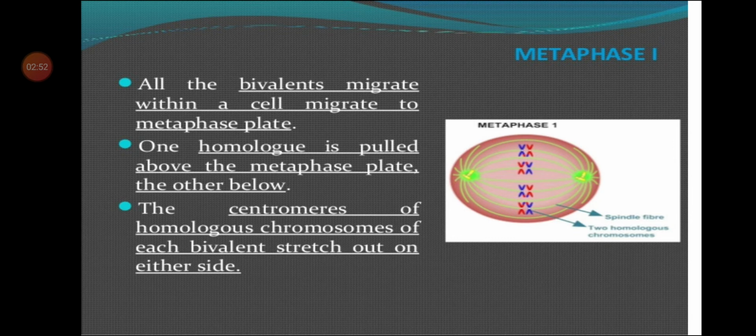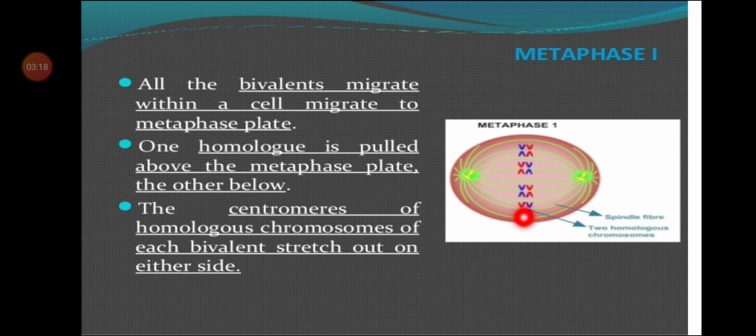What is metaphase 1? In this phase, all the bivalents migrate within the cell to the metaphase plate, that is, the equator. You can see here, this is the metaphase plate, and all the chromosomes come together at the equatorial plane. One homolog is pulled above the metaphase plate and the other below.